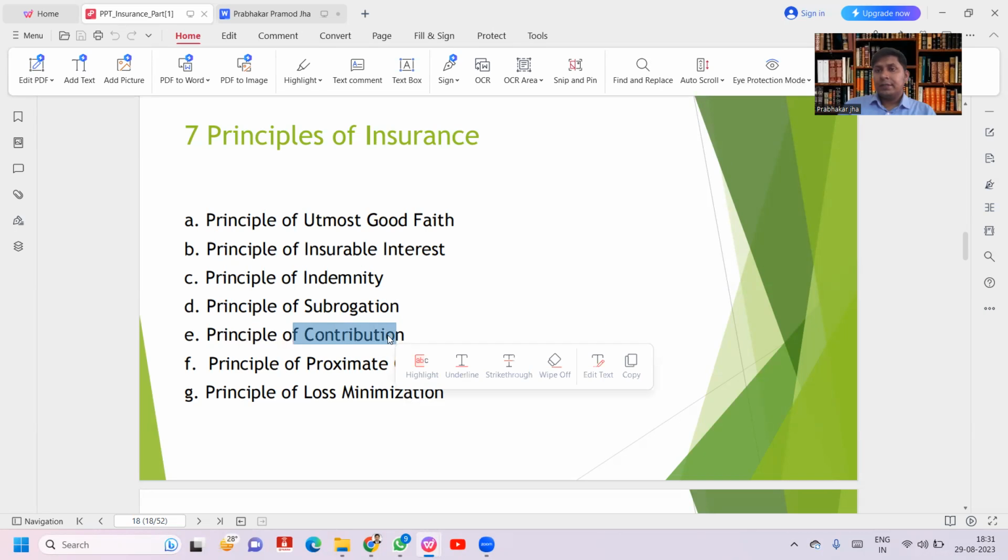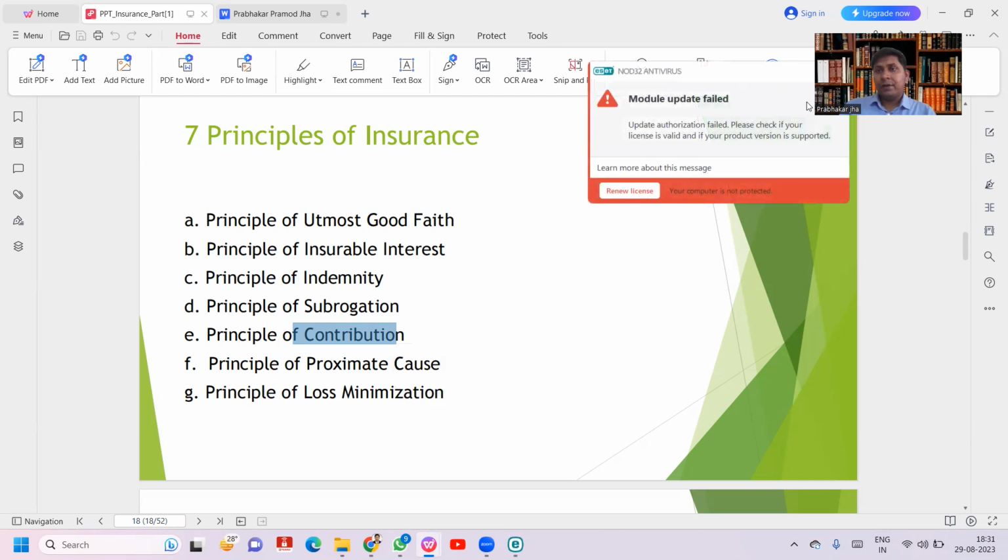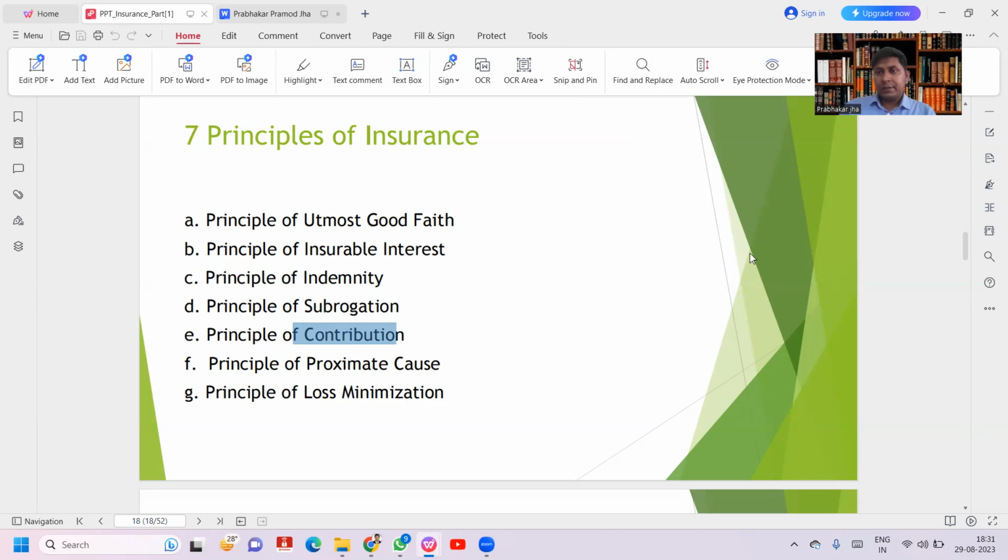Here, each insurance company will pay a claim of 2 lakh rupees. They will not settle the claim of 10 lakh rupees each. They will each give 2 lakh rupees, because they will say that you have taken over insurance. We are going to pay you 2 lakh each because your loss is only 10 lakh. And all the insurance companies are going to give that.